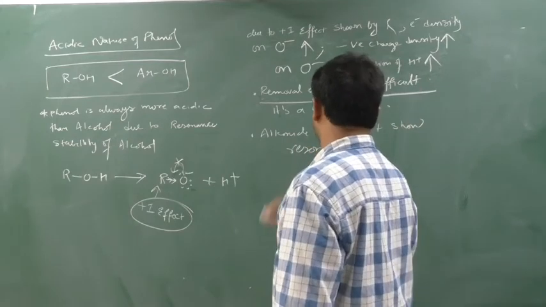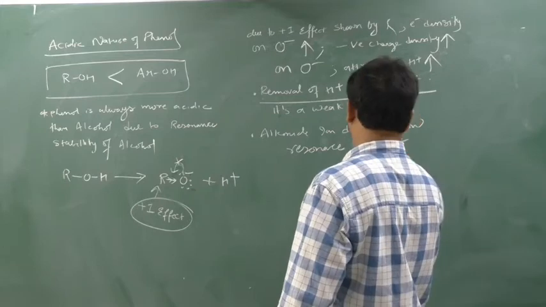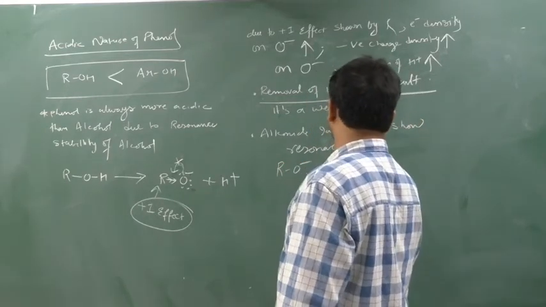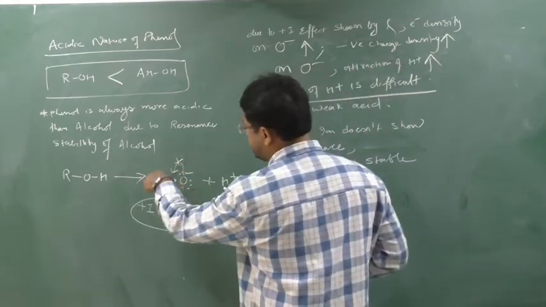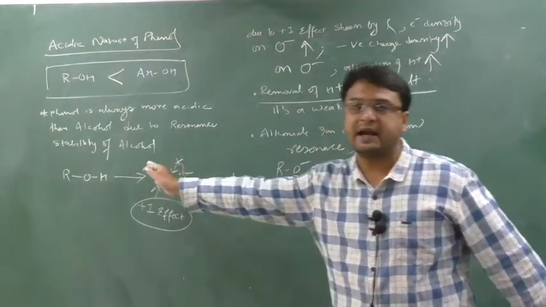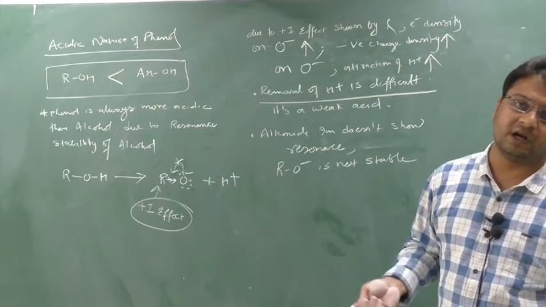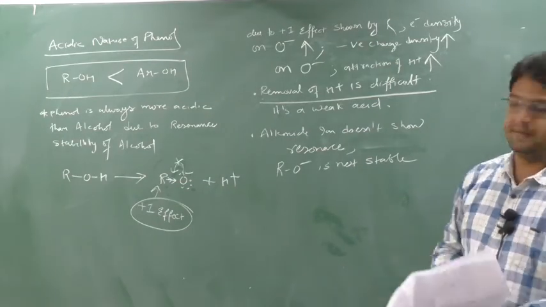When it doesn't show resonance, it's not stable. Its RO minus is not stable. This doesn't show the resonance, means RO minus is not stable, means it needs stability. So it will attract H plus again, means the removal of H plus is difficult, and removal of H plus is difficult means it is weak acid.